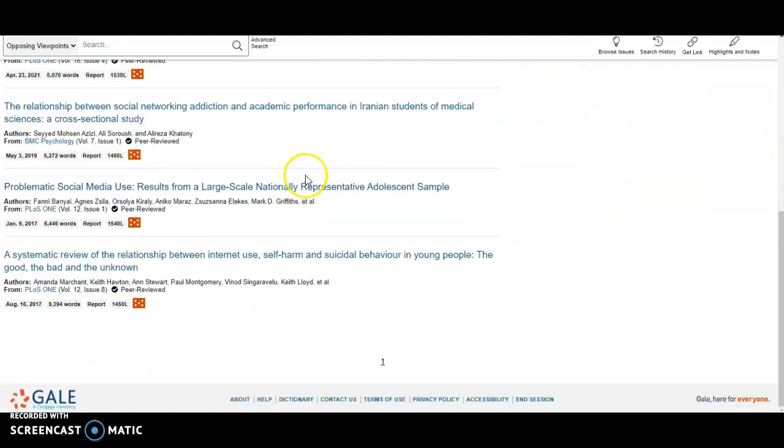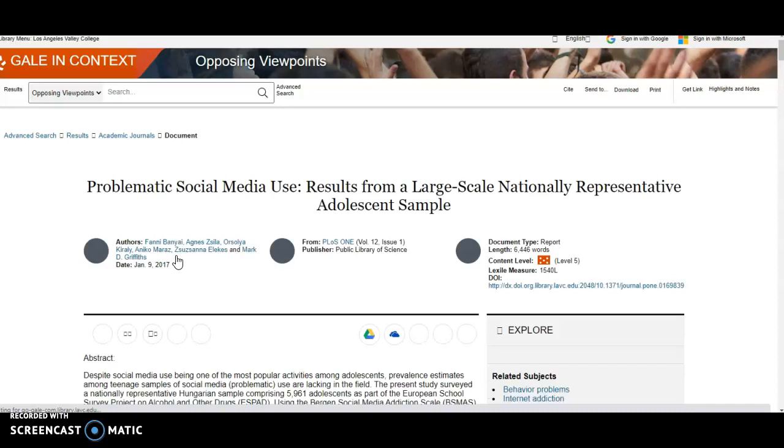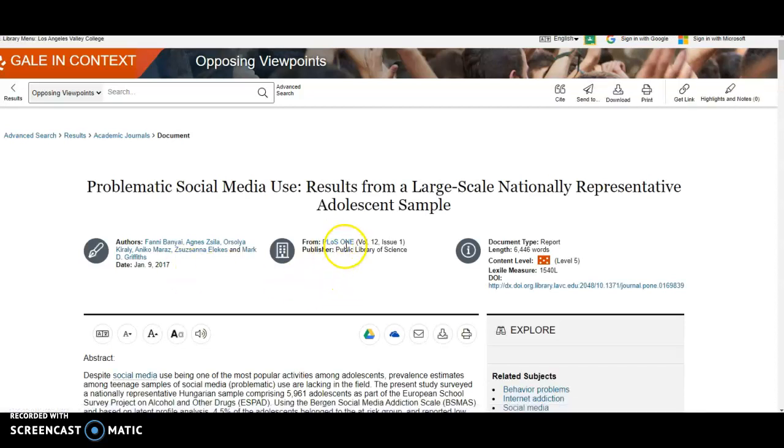And then this one down at the bottom looked pretty interesting. And this is from PLOS ONE. These are definitely peer-reviewed, researched journal magazines type. They publish all kinds of research articles from different universities.